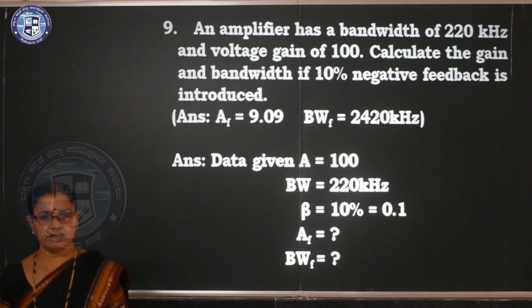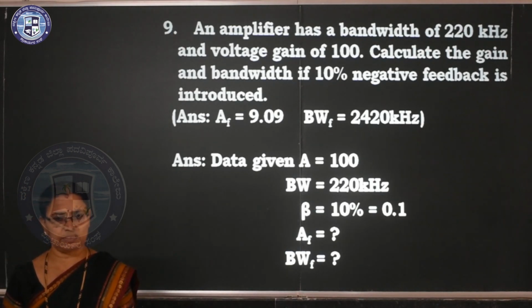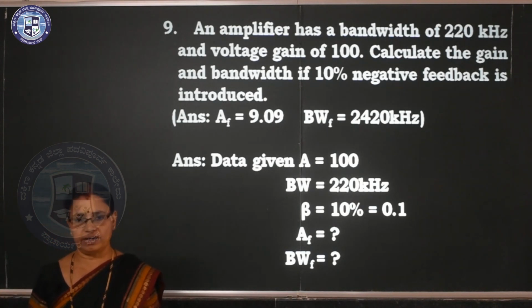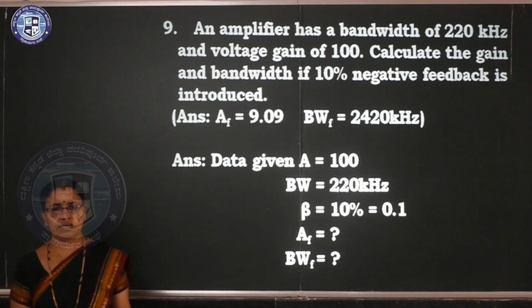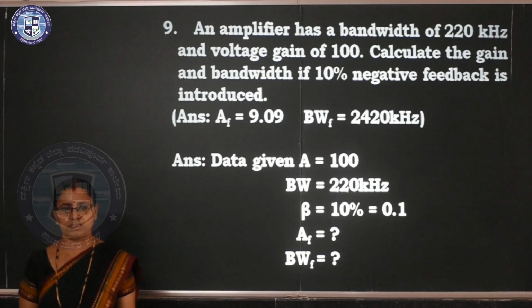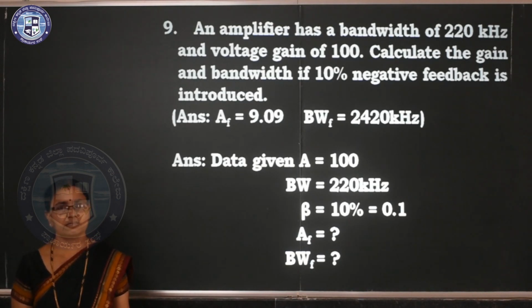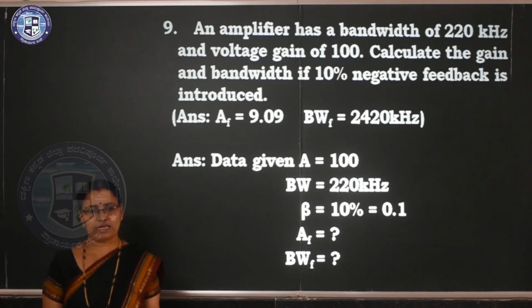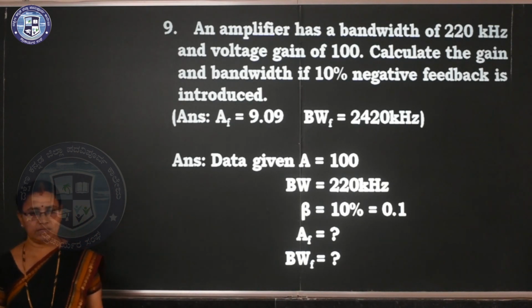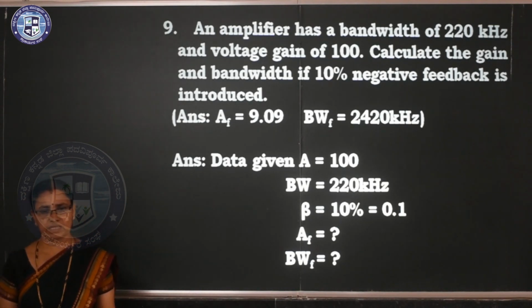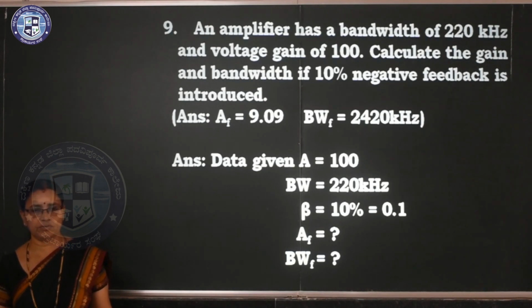Next one, ninth problem. An amplifier has a bandwidth of 220 kilohertz and voltage gain of 100. Calculate the gain and bandwidth if 10% negative feedback is introduced. Clear? So first you have to note the values given: A is 100, and the bandwidth is given before applying feedback. Beta value is 10%, so you convert it to 0.1, that is 10 by 100. So AF and BWF you have to calculate.